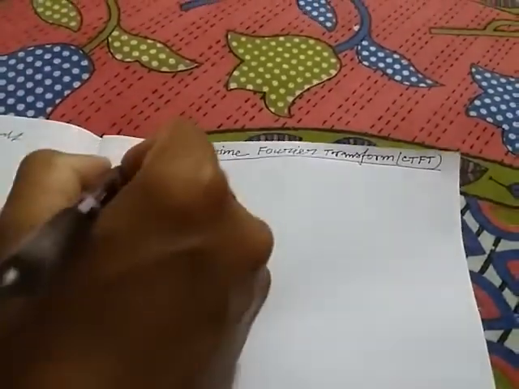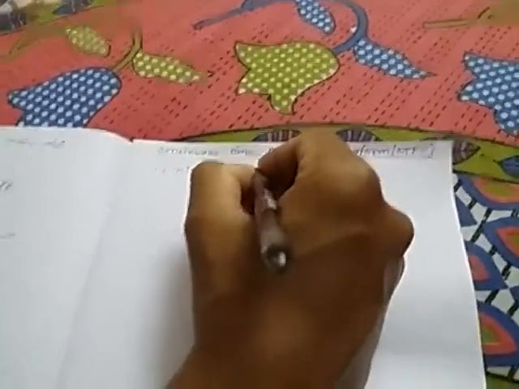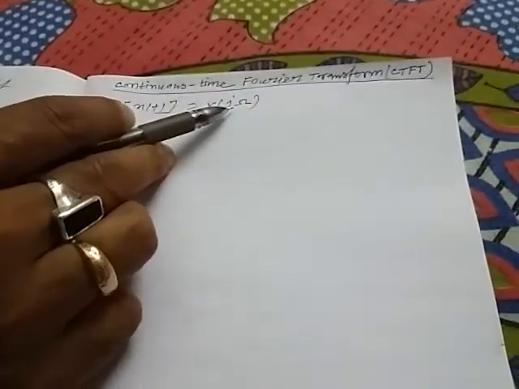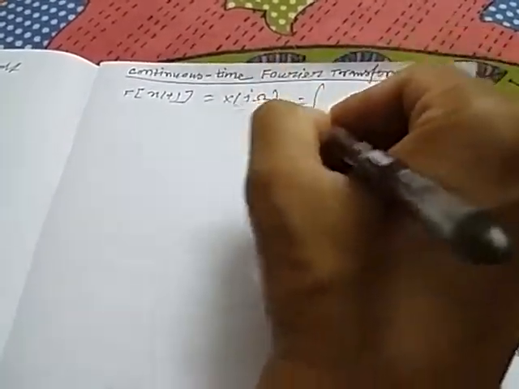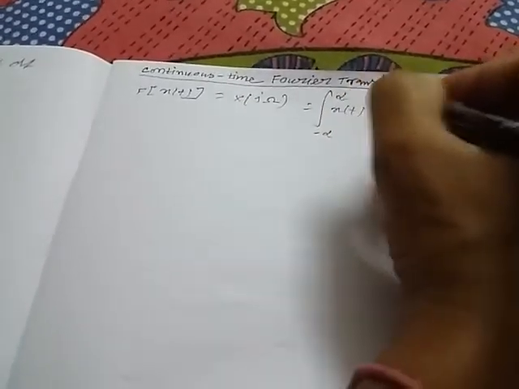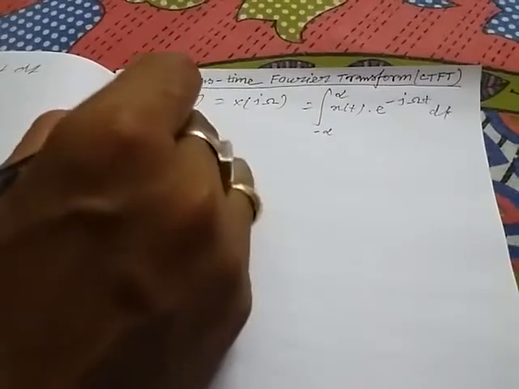Now the Fourier transform of any signal x(t) is represented by X(j capital omega). This is capital omega, right? The formula of the continuous time Fourier transform is the integration over minus infinity to infinity of x(t) into e to the power minus j capital omega t dt. This is the Fourier transform of any function x(t).